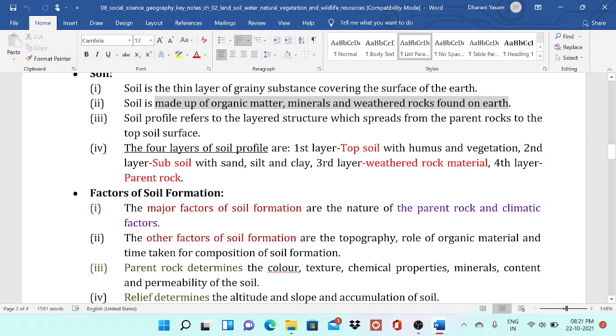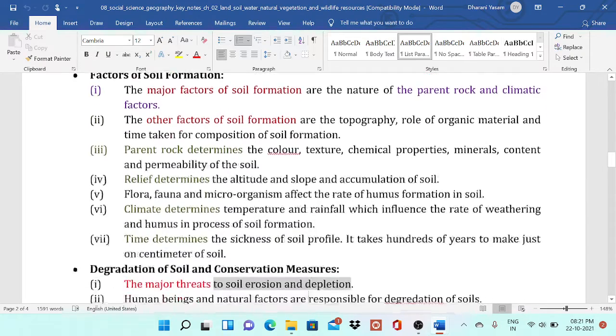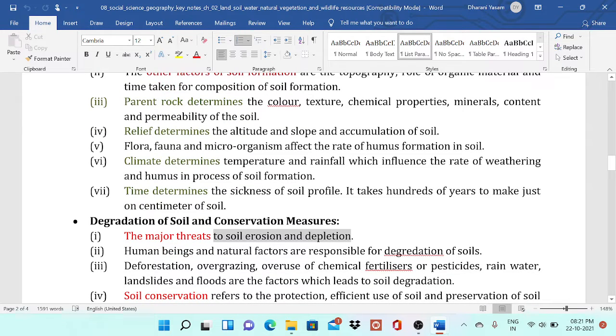Parent rock determines the color, texture, chemical properties, mineral content and permeability of the soil. Relief determines the altitude, slope and accumulation of the soil. Flora, fauna and microorganisms affect the rate of humus formation in the soil. Climate determines temperature and rainfall. Time determines the thickness of the soil profile.